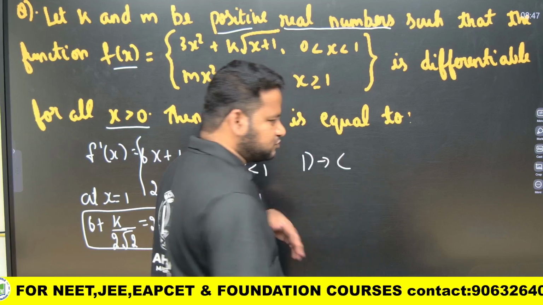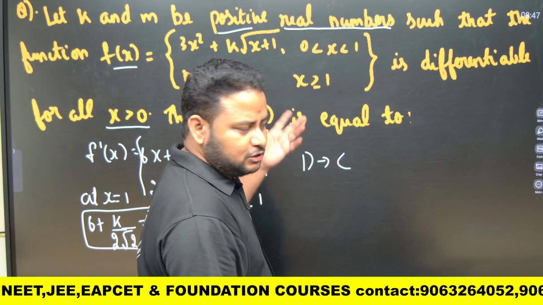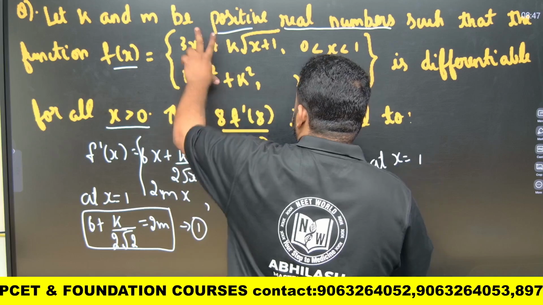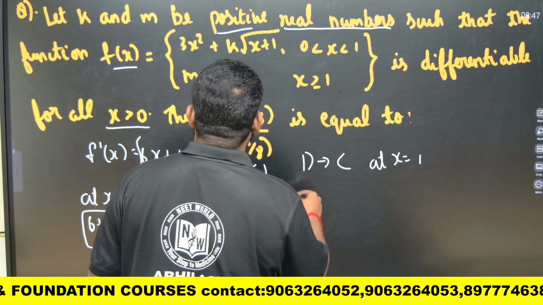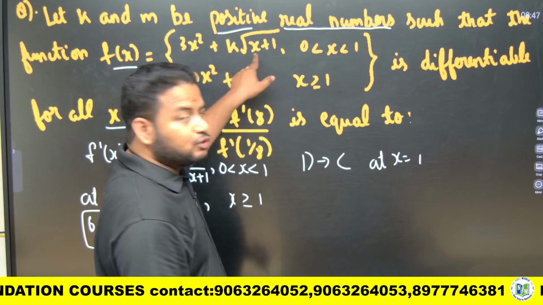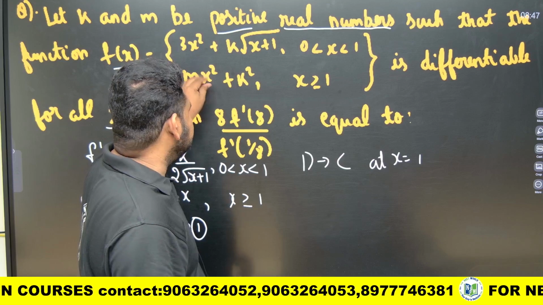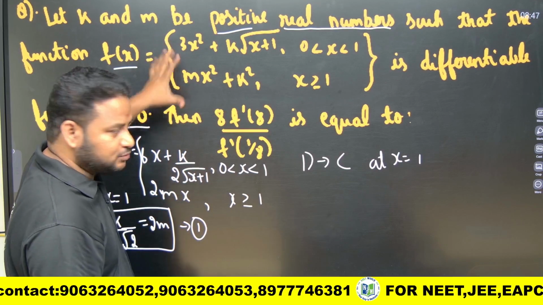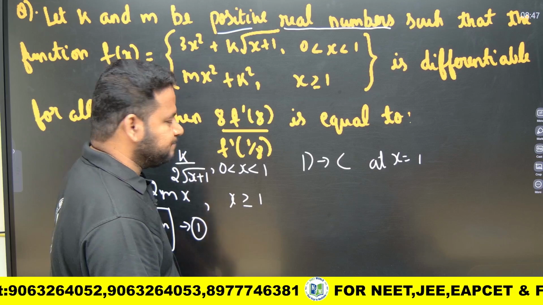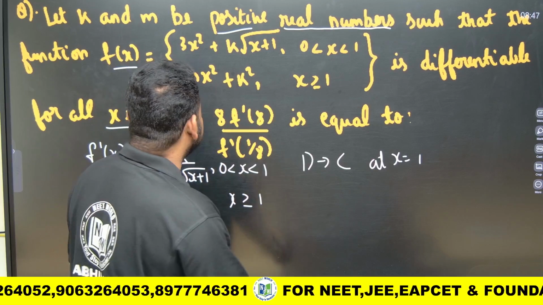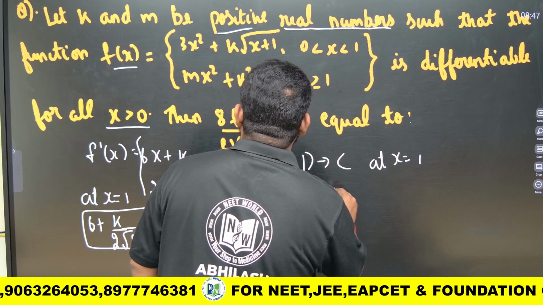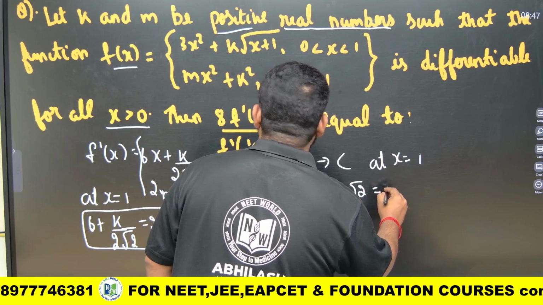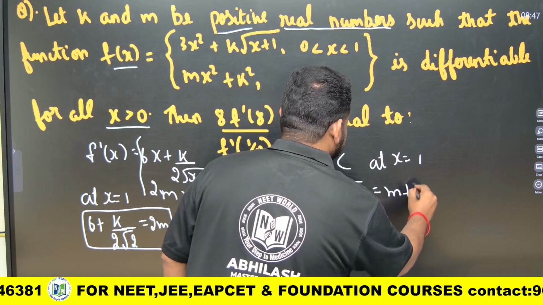Like this, we have solved differentiability and continuity equations previously also. That means at x is equal to 1, these two functions will be equal. So I should write it as 3x squared plus k times square root of x plus 1 will be equal to mx squared, not the differentiated function. This original function should be equated at x is equal to 1. If I equate it at x is equal to 1, what will this become? 3 plus k times square root of 2 will be equal to m plus k squared.